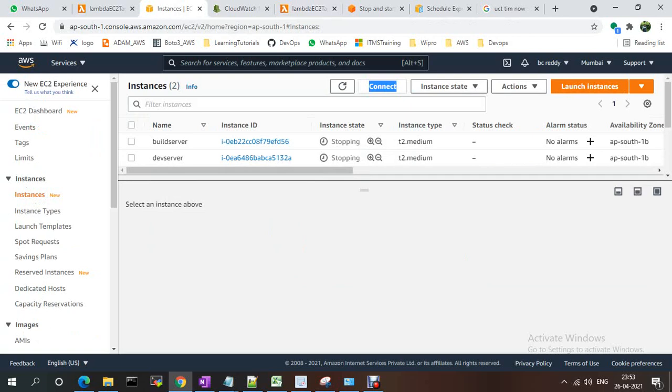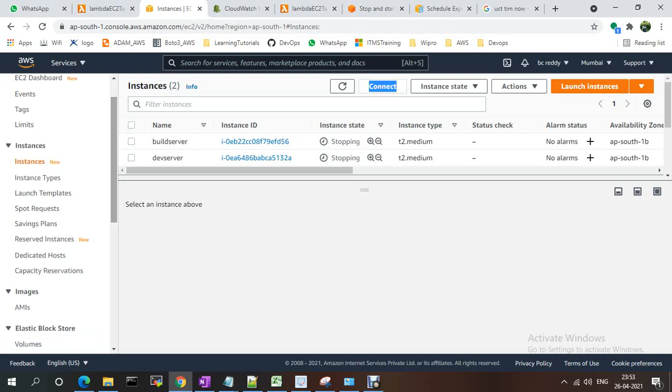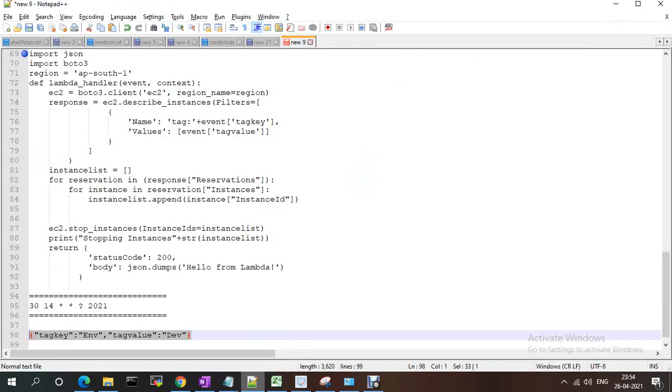Like this, we have to use Lambda functions. We have seen what a Lambda function is, how to schedule it, and how to write it, and we have to check the logs. So that's all about this session.